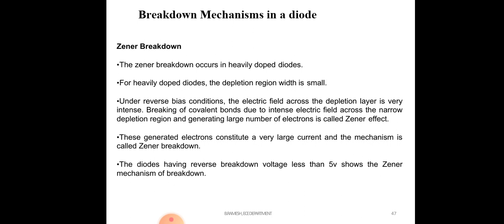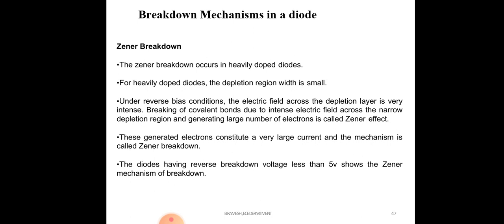In avalanche breakdown, due to the electric field, the charge carriers collide with the covalent bonds in terms of a multiplication level. In a Zener diode, after a certain voltage, the process cannot proceed through multiplication; the covalent bonds directly break down. This mechanism is called Zener breakdown.